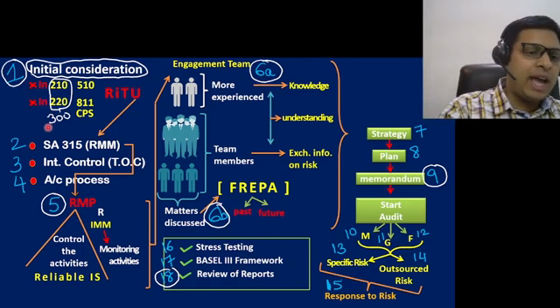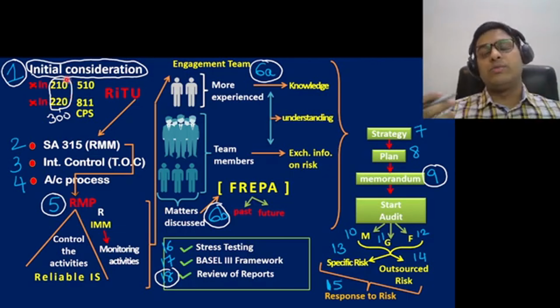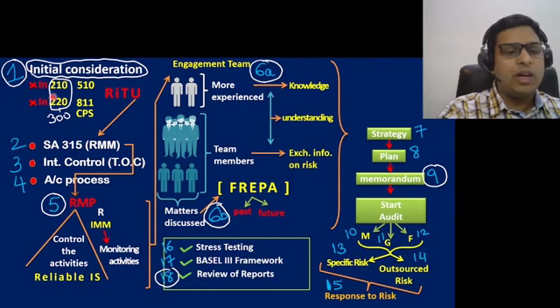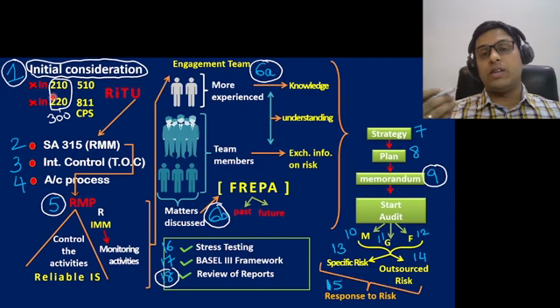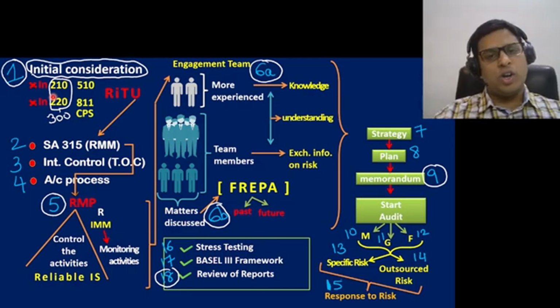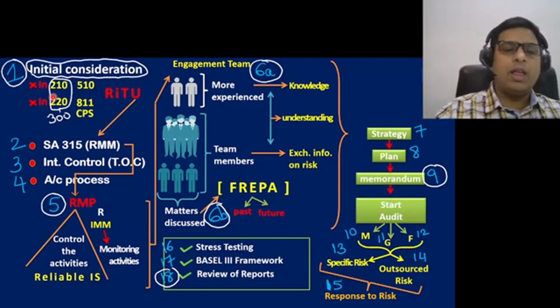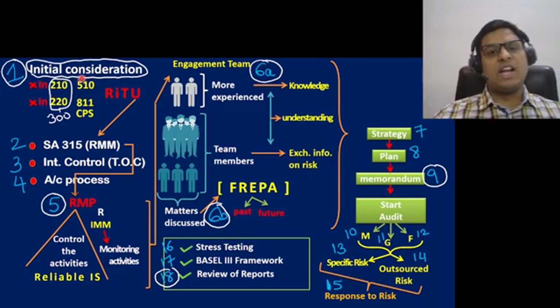Third, we should do our audit planning. This SA 300 is audit planning. And while doing the audit planning, we should keep these two standards in mind. That is SA 210, that is agreeing the terms of the audit engagement, and SA 220, that is nothing but quality control. So these two things have to be kept in mind. In quality control, especially, you will keep a focus on the acceptance of the client relationship, because you are going to start the audit of bank for the first time with a particular bank. Next, you will keep in mind SA 510, you know very well, that is opening balances, because you are doing the audit for the first time for this client. You will be checking the opening balance, whether the opening balances contain any material misstatements or not.